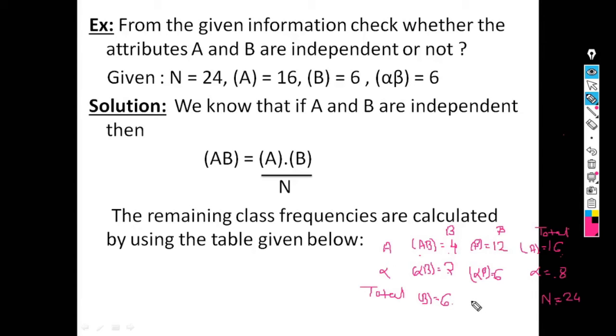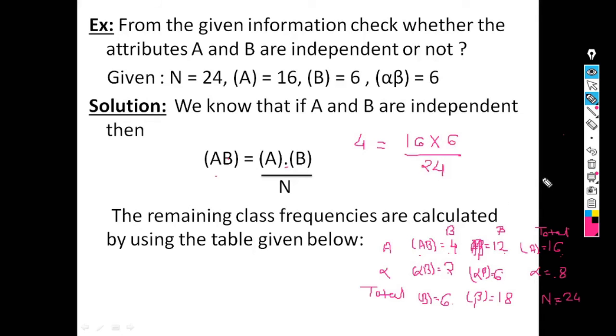And the value of beta is equal to this 12 plus 6. So it is 18. So in this way we can calculate all these values and just substitute the values here and calculate the answer. So our value of AB is 4, which is equal to the value of A, 16, into the value of B, 6, divided by N, 24.